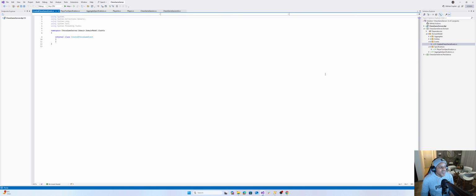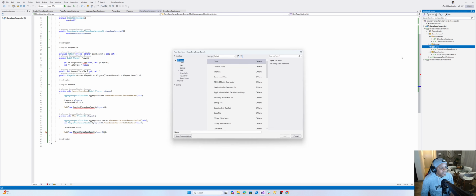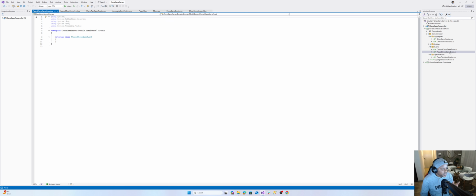What we do with this event in the future, we'll just update as we go along. Especially played chess game, because I don't want to put too much information or make the video not focused. I just want to focus on creating a chess game server that allows players to alternate turns as they play, and then anything else we'll just add along. Okay, say dot, play chess game. But let me just hint on the played chess game event.